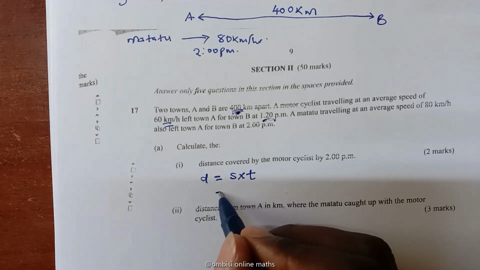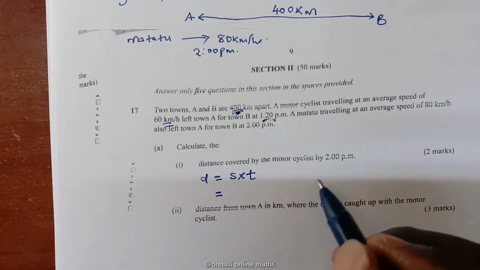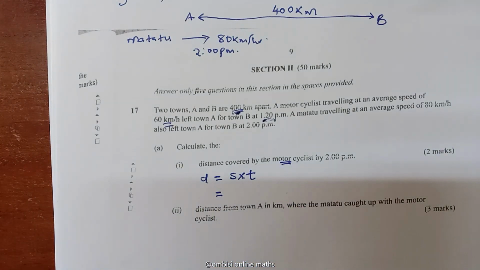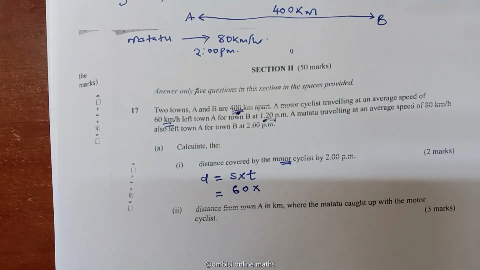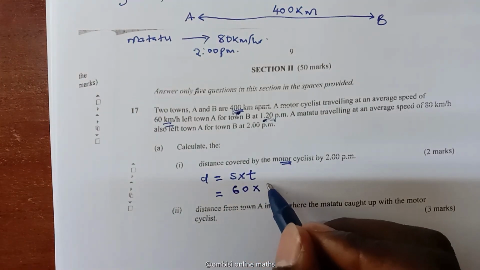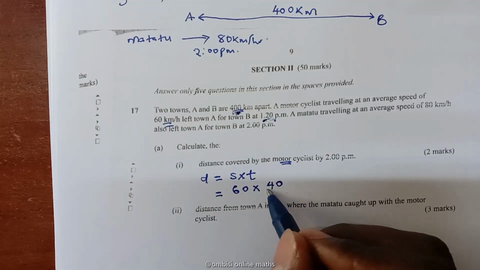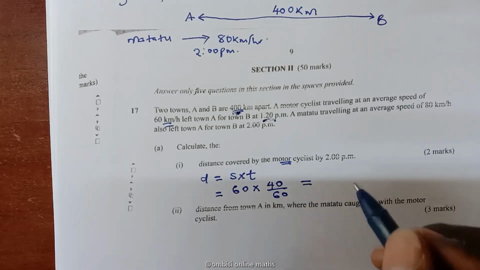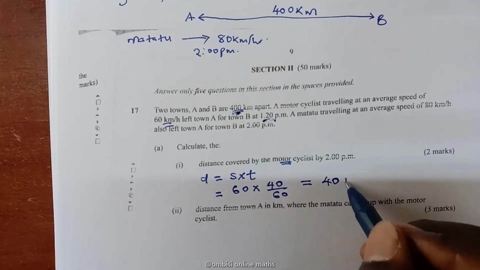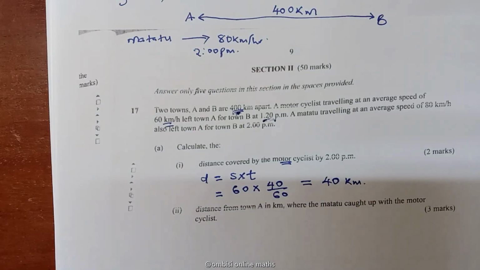In this case, the speed of the motorcyclist is 60 multiplied by time in hours, so it is going to be 40 minutes divided by 60. And this is going to give us 40 kilometers. So by 2 p.m., the motorcyclist had gone 40 kilometers, that is before the matatu left.